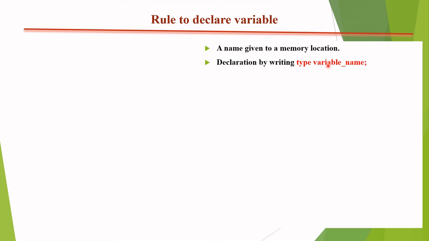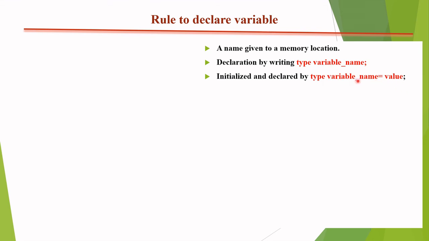If I write int A, comma B, that means there are two integer variables. With the help of an example we can easily understand. First of all, we go through all the rules and then go through the type declaration example. So initialization and declaration: if we want to declare a variable and also store some initial value, what kind of syntax is used?